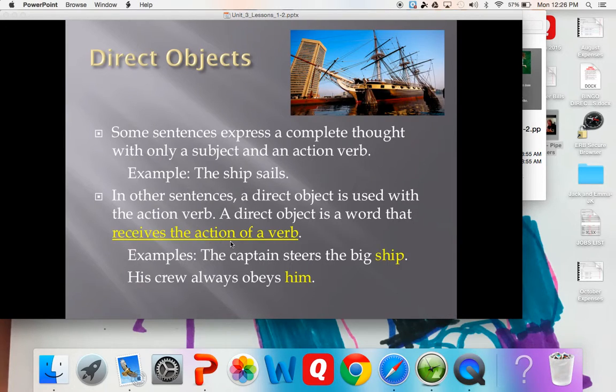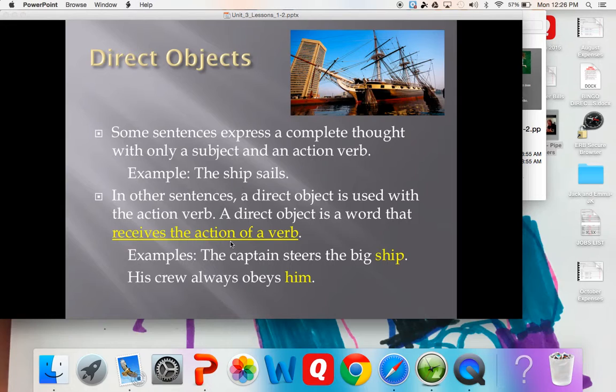Okay? So the second lesson, by the way, that was all reviewed on page 36 of your workbook, which you should have turned in this morning. If you didn't turn it in, you might want to because you already received a 0 for it. So the second lesson for chapter 3 for grammar is on direct objects. And this is actually something that you haven't learned before, so you want to make sure that you're paying attention carefully.